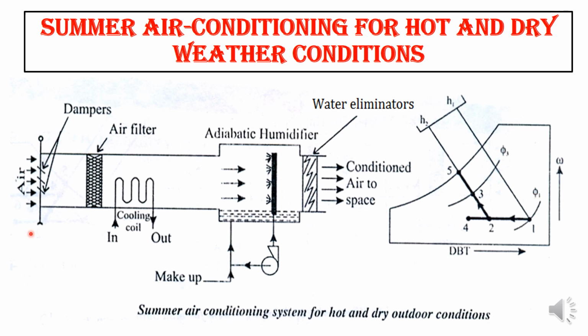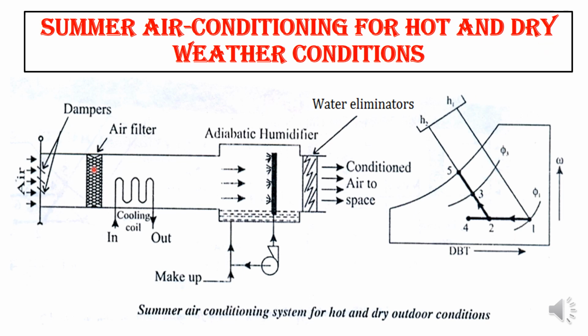So what will happen? We have the air filter, cooling coil. Next, in this case, you want to add the water, so humidifier will come into picture. Remember humidifier. Then we will have the water eliminator, then it is conditioned space. These are the components that will be there in the summer air conditioning, hot and dry condition.